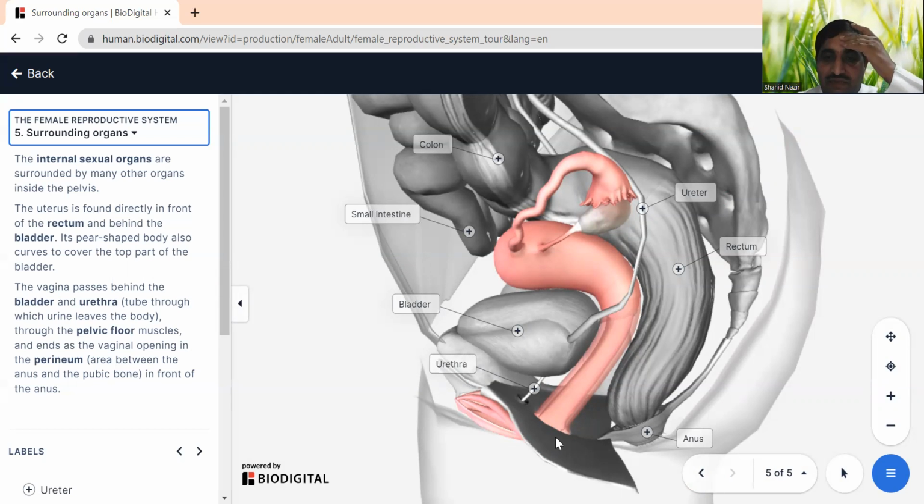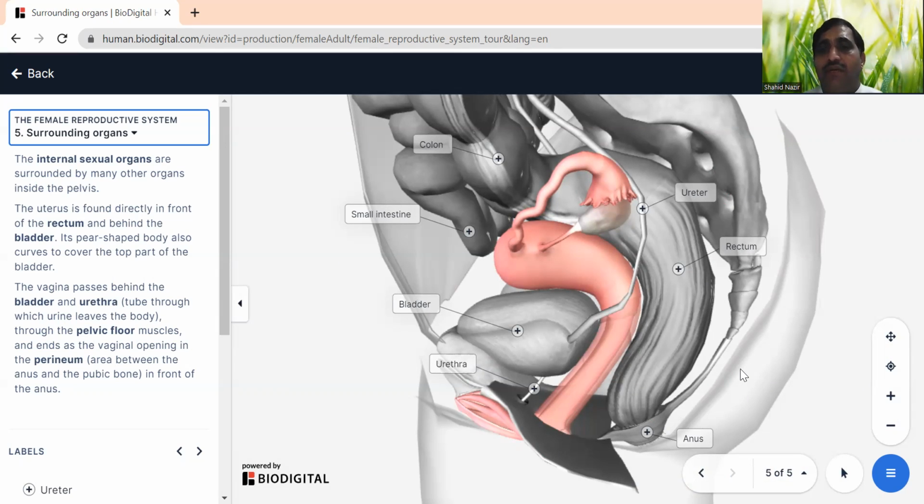So this is the area for intercourse, and this area is for the urine to come out. This area is the vagina for intercourse, and this is the anus. So all these things are here. And then there is a colon, there is a small intestine, and the ureter is coming from the kidney, and this is the rectum after the large intestine. So this is all we can see here in terms of the female reproductive system.